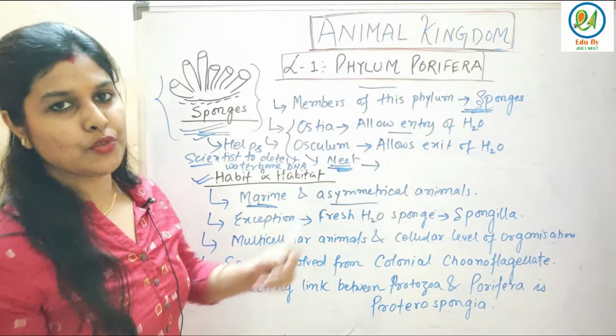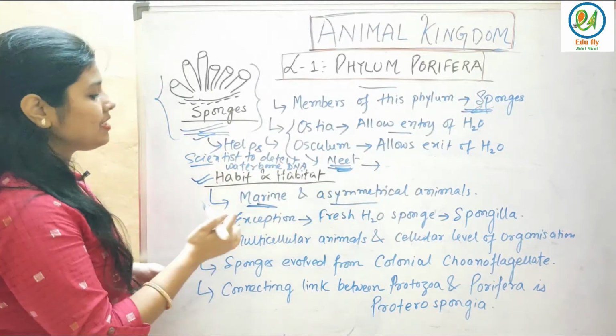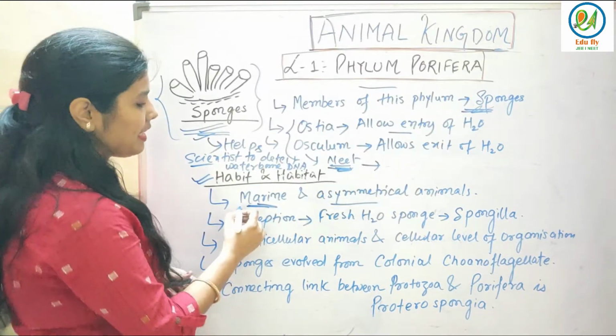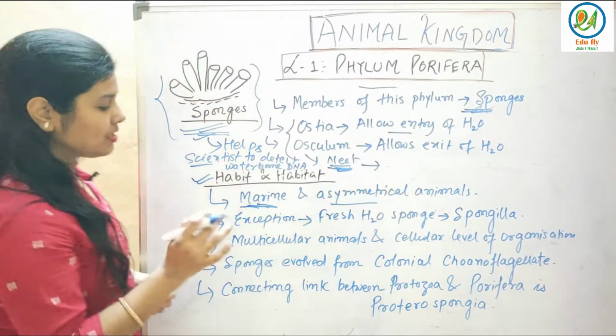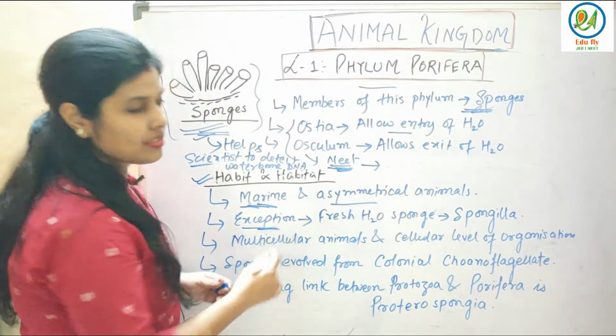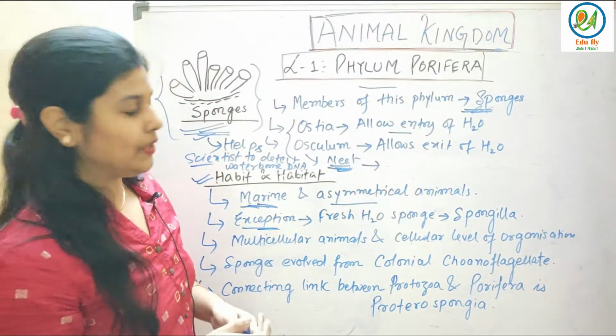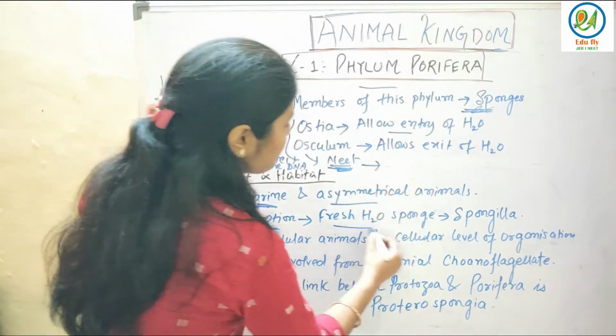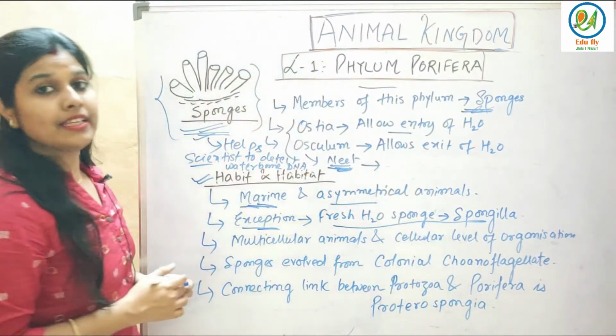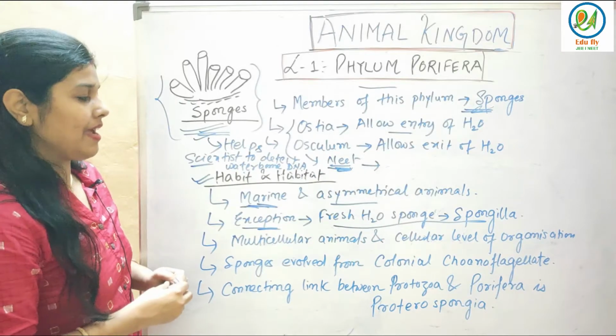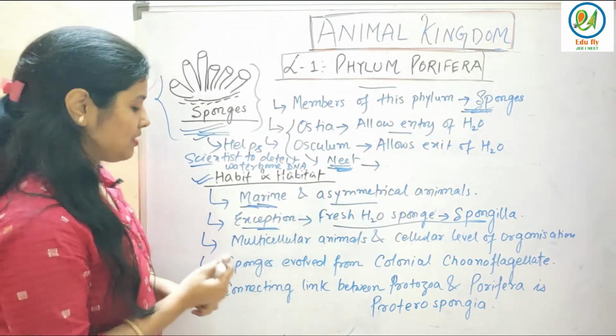This was the basic information I have given you about Porifera. Now let's see about habit and habitat. They are marine asymmetrical animals. First is done. Second, there is always an exception, I always tell you. What is the exception? Spongilla. Spongilla stay in fresh water. They won't stay in marine water. They are freshwater species.